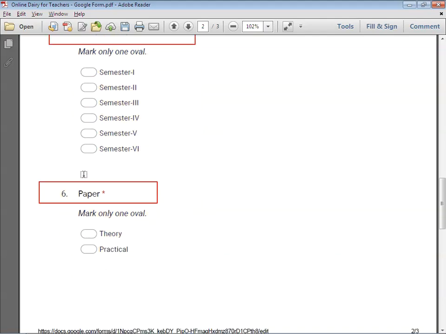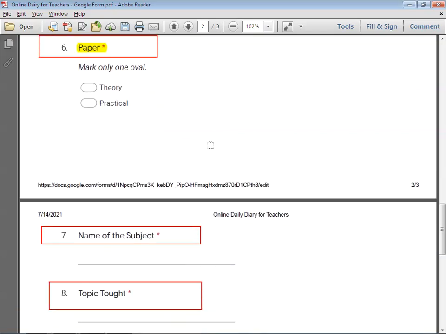After selecting the semester, they have to select the paper. That particular paper is a theory paper or a practical paper. This will also help to bifurcate whether the particular teacher has taken the practical or the theory or both classes.